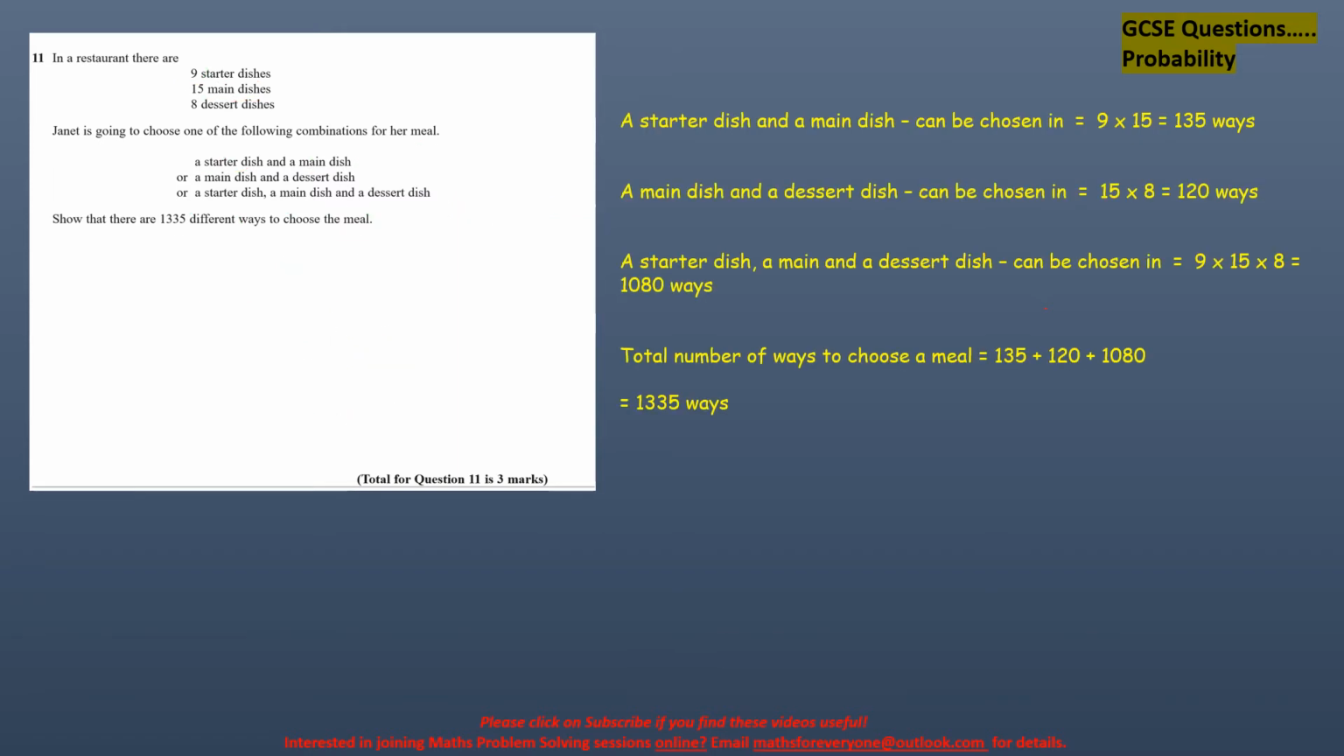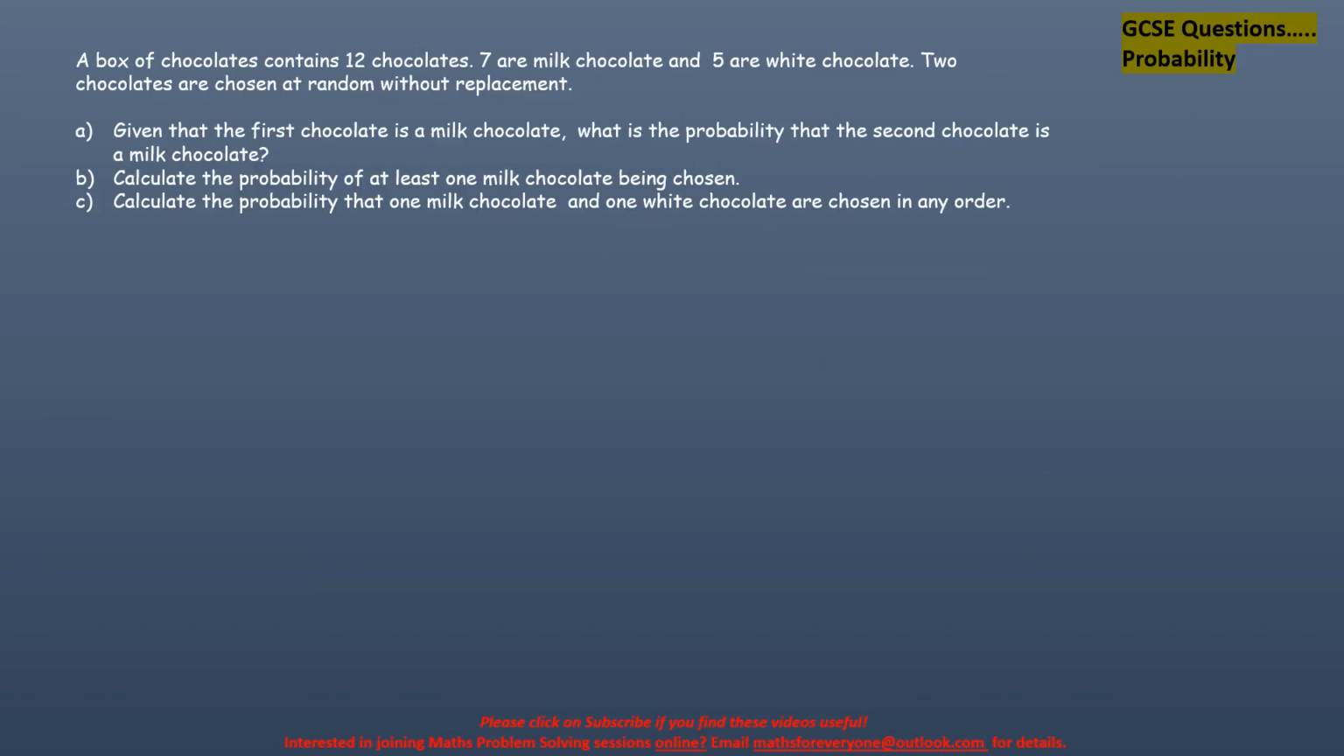Now find out the total number of ways. That's what we have to do. Total is 135 plus 120 plus 1080. When you do that, you will get 1335. So that answers this question. I've done it in a neater way here. So the next question is telling me a box of chocolates contains 12 chocolates.